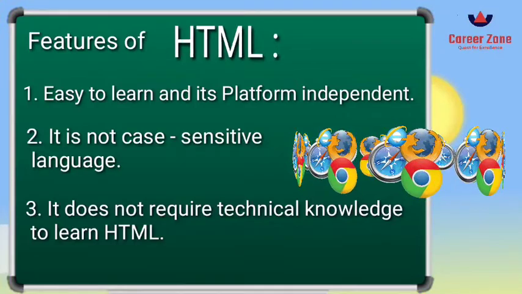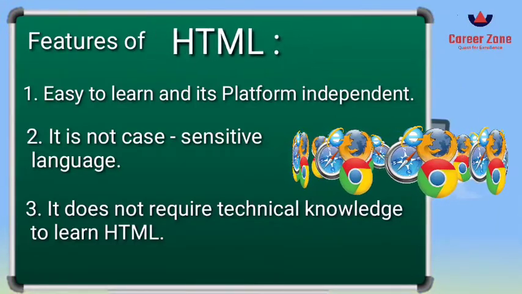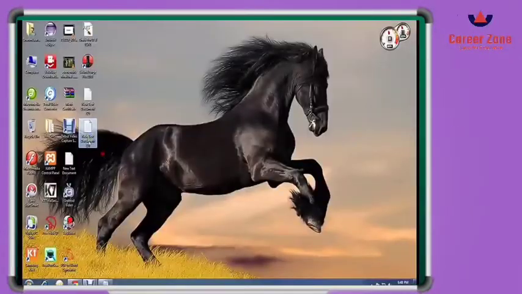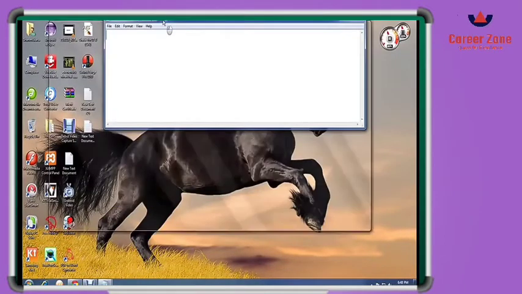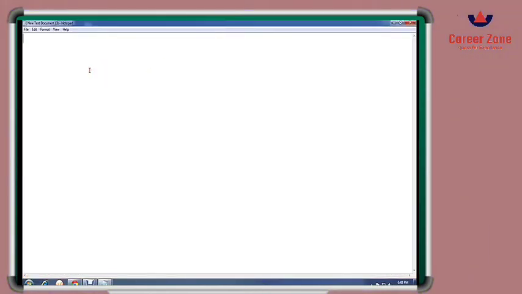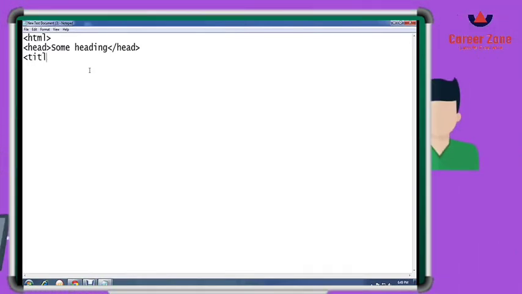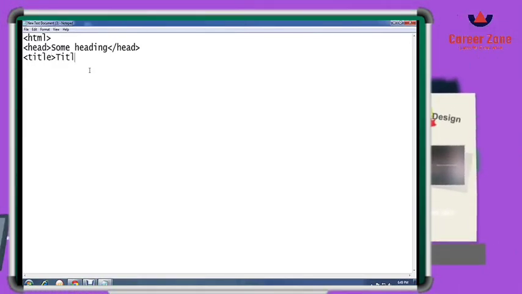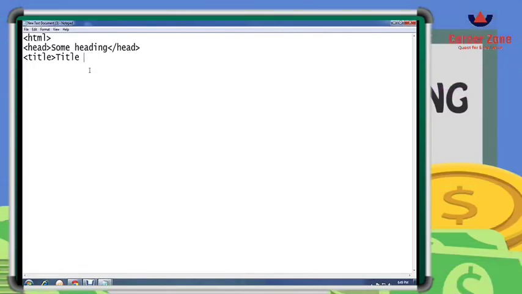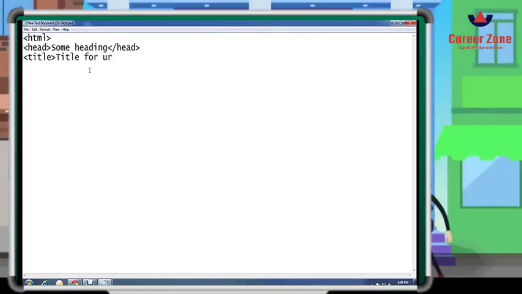So let us now see how you can create a simple HTML file. To create an HTML file, you have to first open a notepad screen in front of you. From your desktop, go to the start button and open a notepad file. And then you have to write the basic tags of HTML. First we have to write the html tag, which is the mandatory tag, and you can write it in either small or capital letters. Then you have to write the head tag. You have to note down the sequence also.